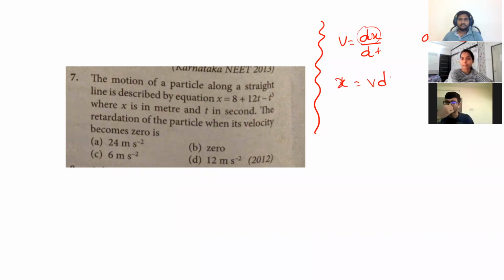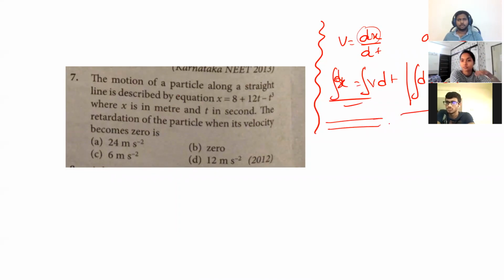I told you, velocity is equal to what? dx by dt. Acceleration is equal to dv by dt. Very good. If you want position, dx, we have to integrate v dt. So dx is equal to v dt, integrate on both sides. We want change in velocity, you have to integrate a dt. Got it? Yes, sir.